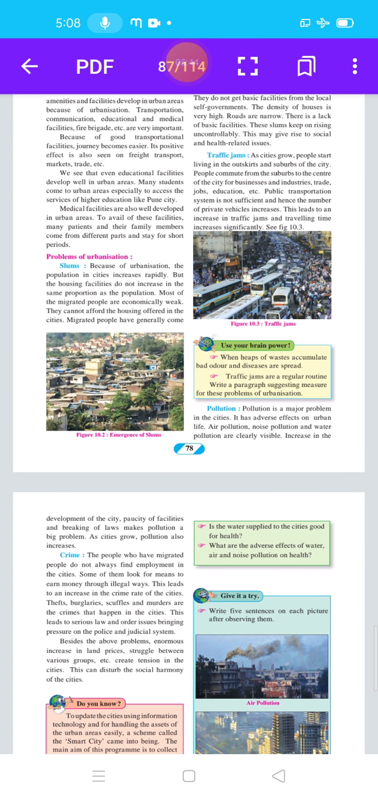Medical facilities are also well developed in urban areas. Big hospitals and ICU centers are in big cities. To avail of these facilities, to profit from them, many patients and their family members come from different parts and stay for short periods. Avail means profit.